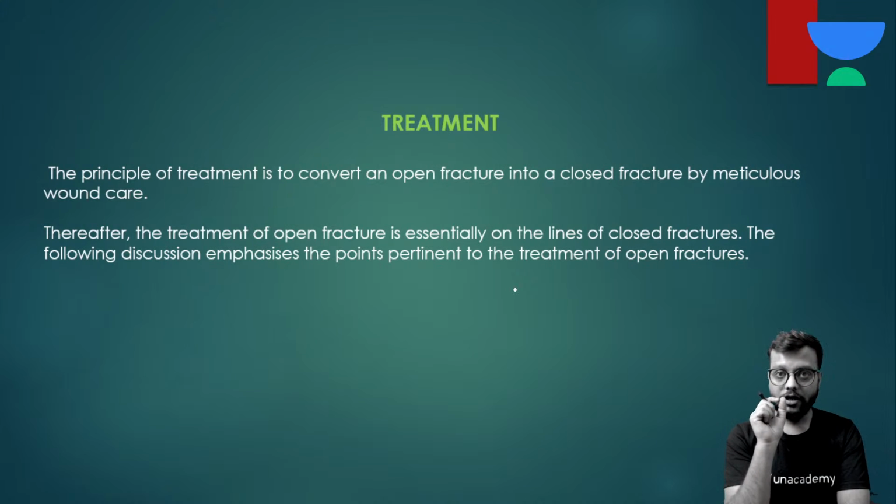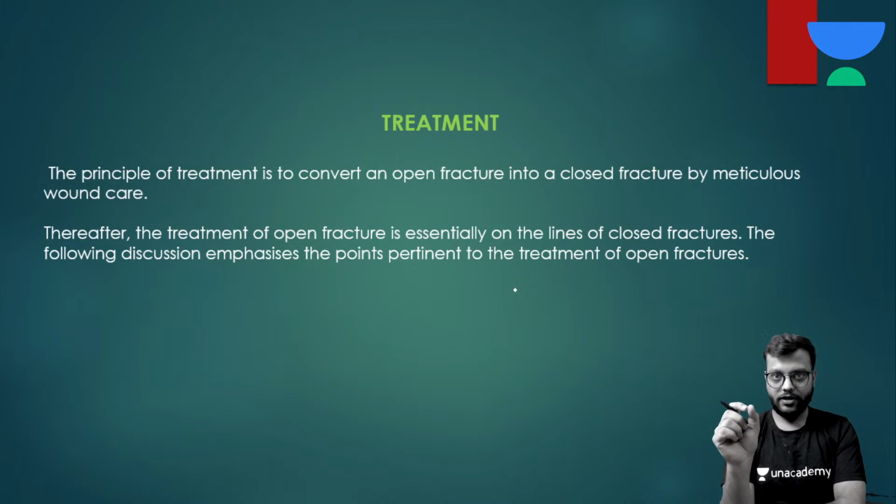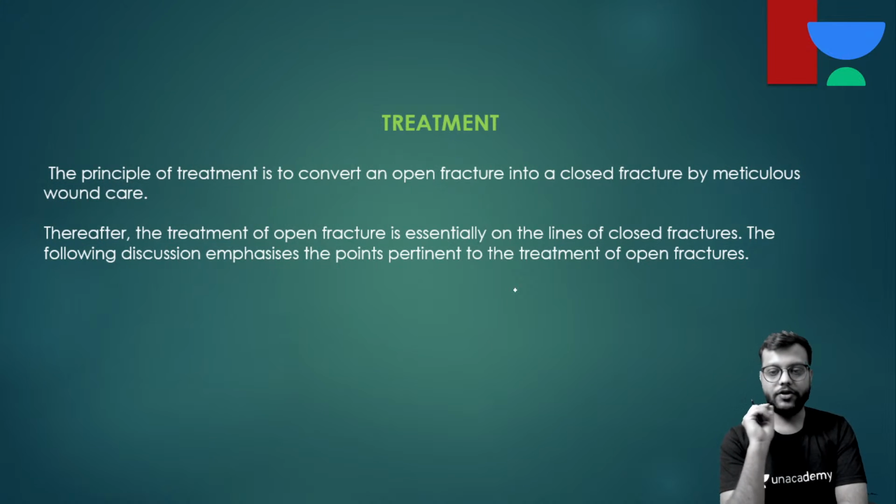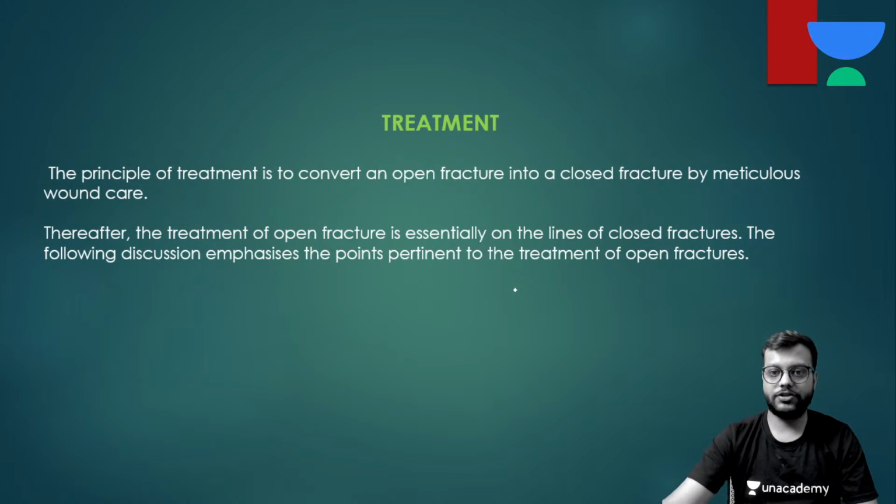Then you have to take care of the wound of the patient, and when the wound is clean, you can go for the surgery. This is how an open fracture is treated or managed.